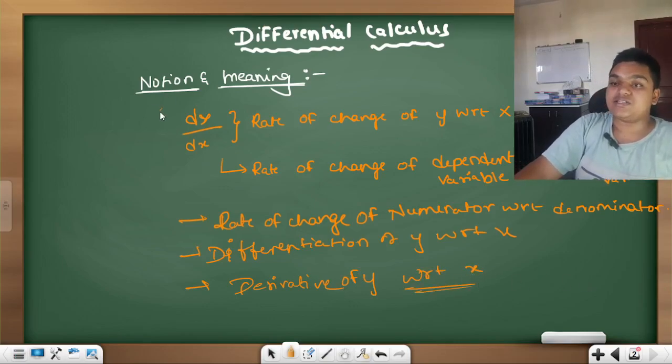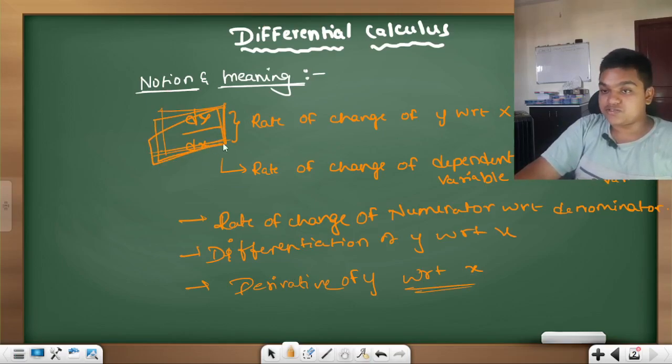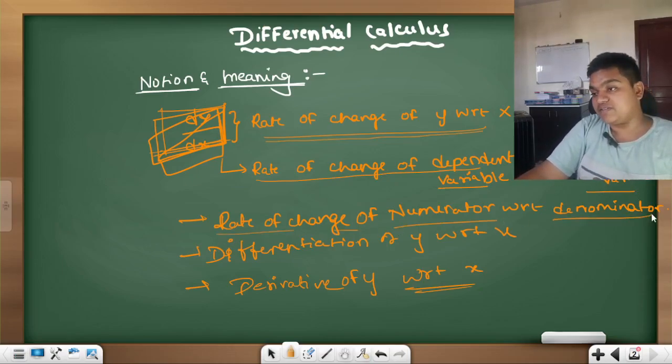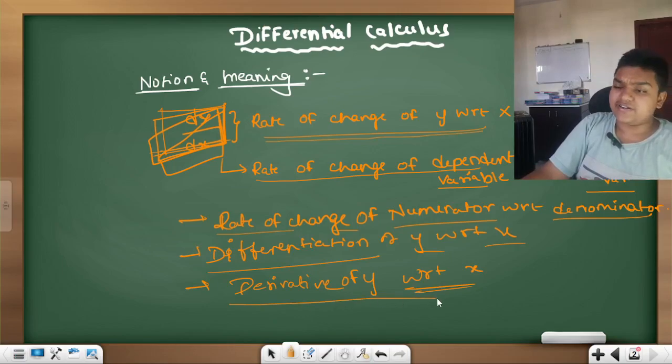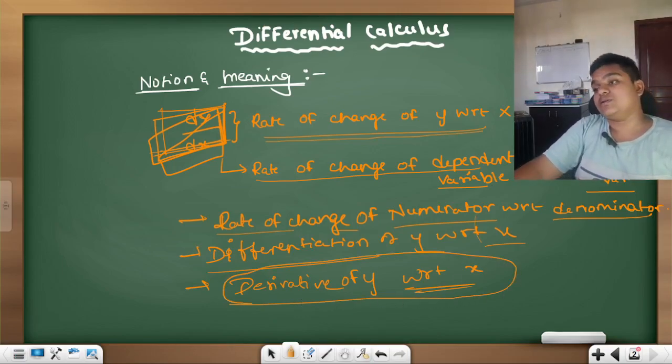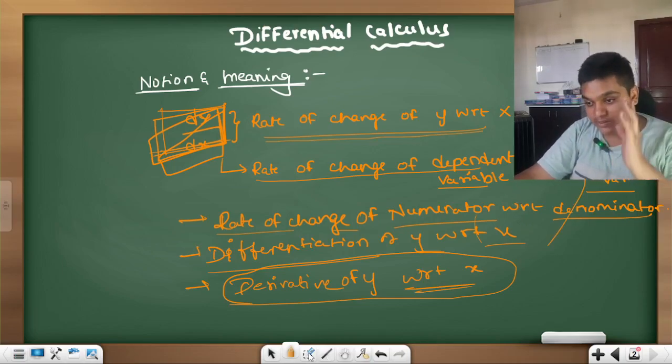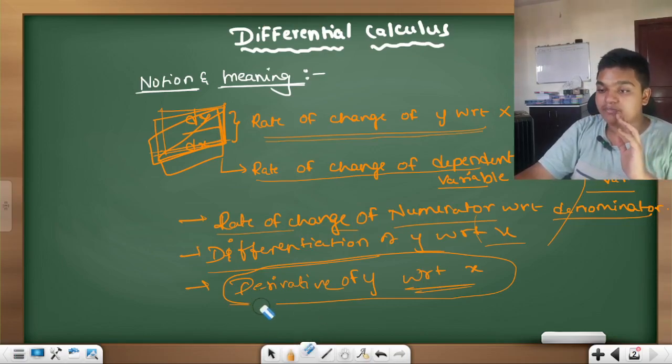So these are the things. Whenever you see this type of notation, you can call it the rate of change of y with respect to x. It is the rate of change of the dependent variable with respect to the independent variable. It is also called the rate of change of numerator with respect to denominator, the differentiation of y with respect to x, or the derivative of y with respect to x. These are the things you have to know. It is very simple, very clear, very understandable. You have to know these very basic things.